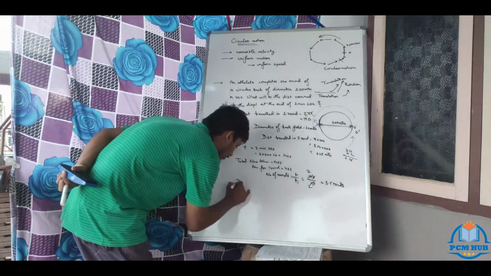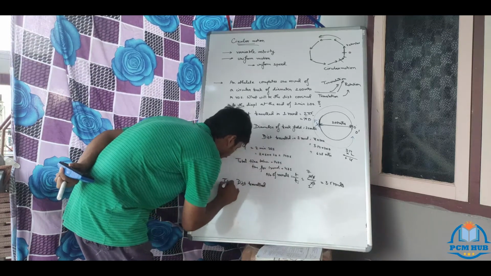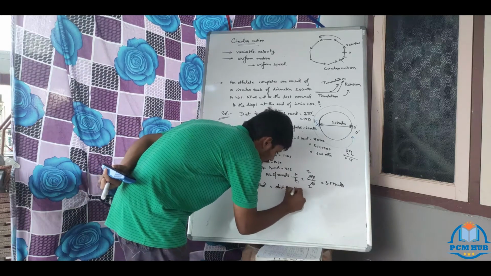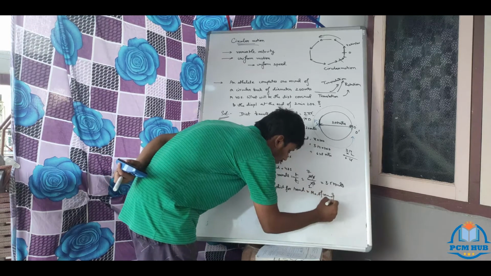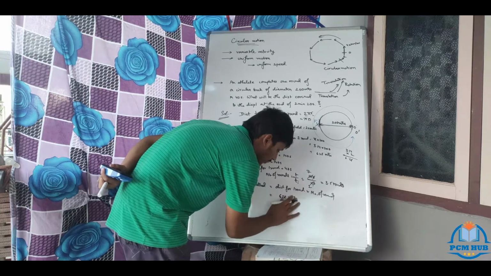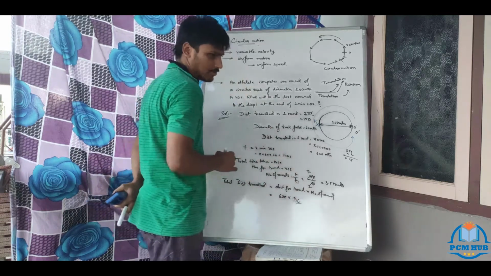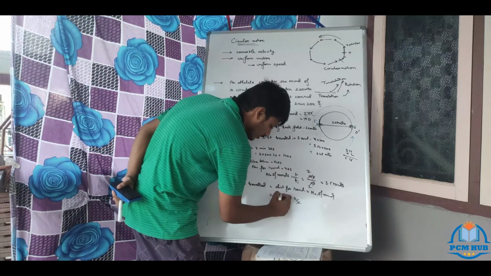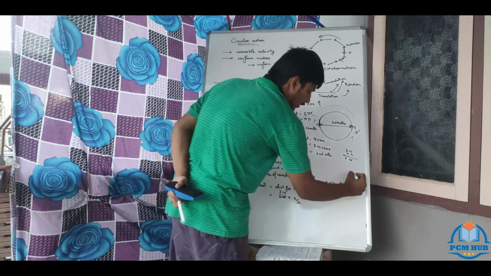So total distance traveled equals distance for one round into number of rounds. How much distance for one round? 628 into 3.5. You can write 3.5 as 7 by 2 for calculation purposes. Already we have the 7 by 2. 314 into 7, how much?